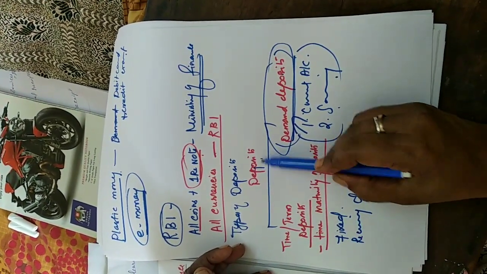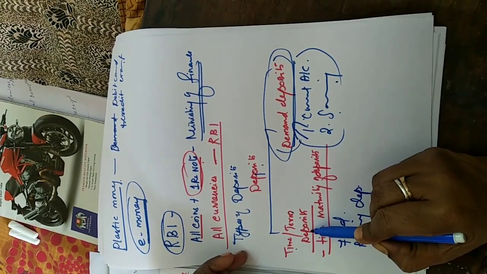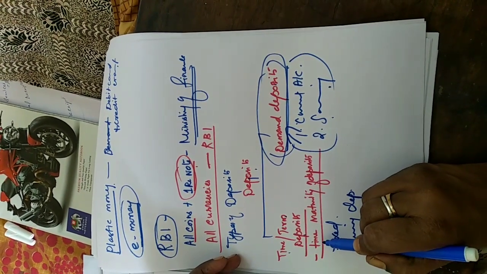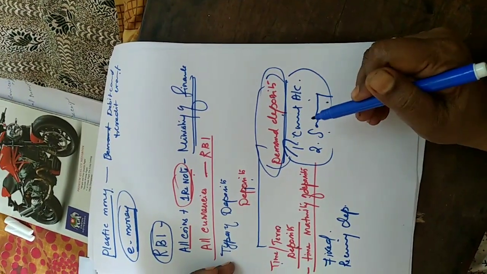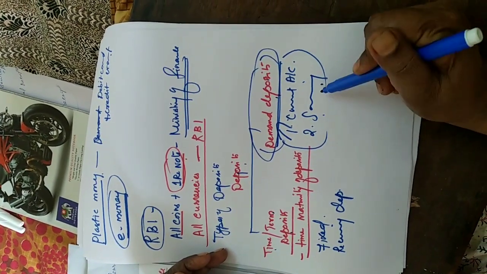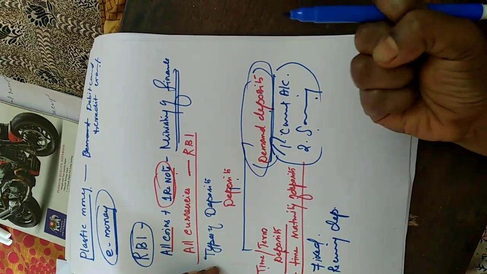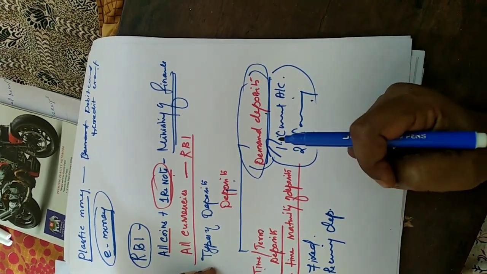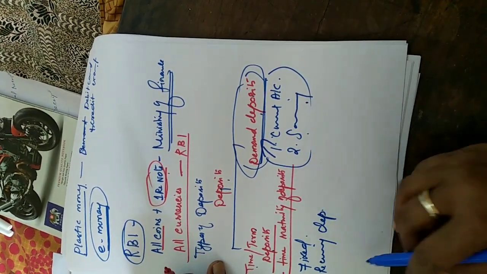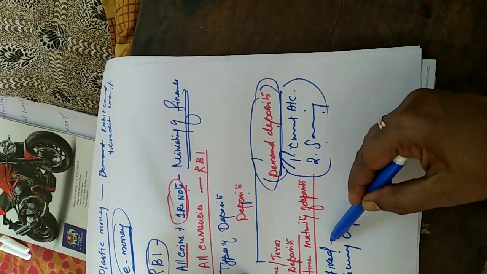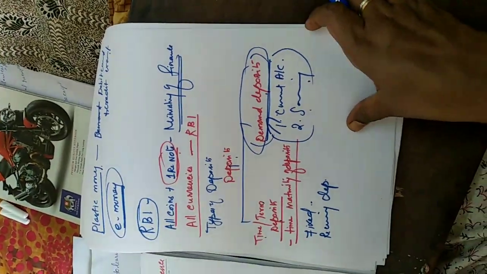What are the types of deposit? Time or term deposit, because we are given time for the maturity of the deposit. The other one is called the demand deposit, with 2 types, current account and savings account, because if demand happens, we will withdraw immediately from our deposit. So which types of deposits come under the time deposit? Fixed deposit and recurring deposit.